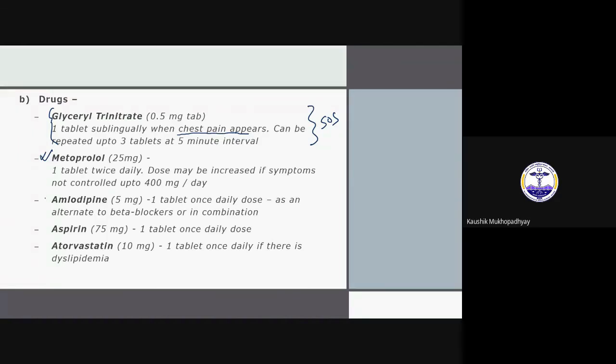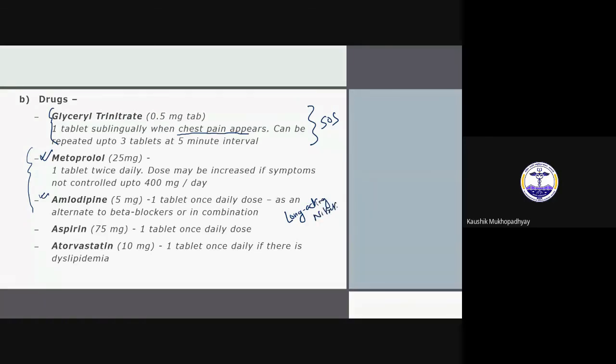Next, you can give amlodipine also. It is a calcium channel blocker. With these two drugs, you can start with one drug only, then go for the second drug if it is not controlled. But as you are managing this case for the first time, you can start with one drug or two drugs. But if it is not controlled, which is not written here, what are your options? You can give some long-acting nitrate. These are the other options if it is not controlled.